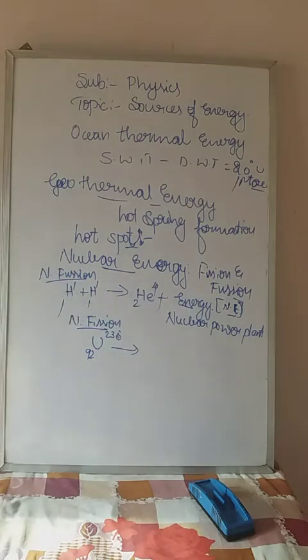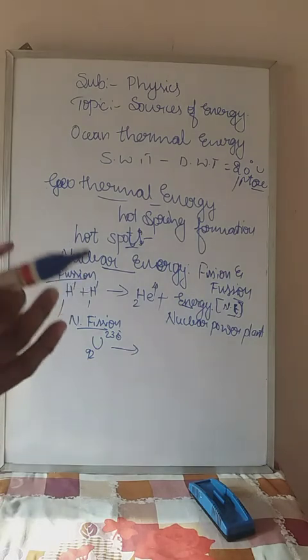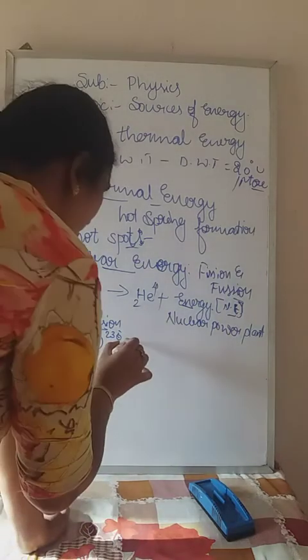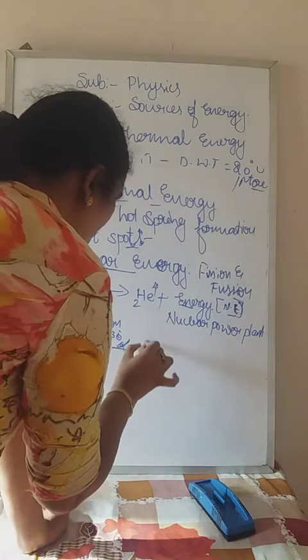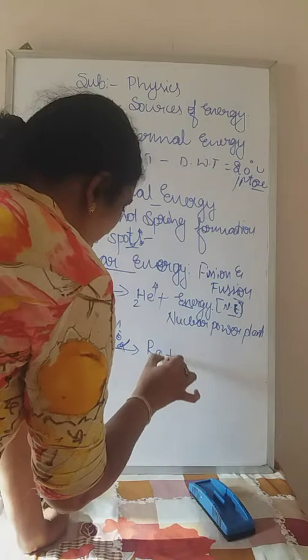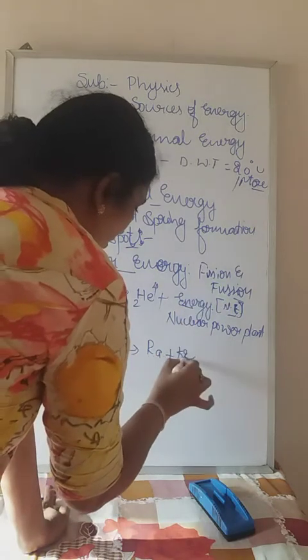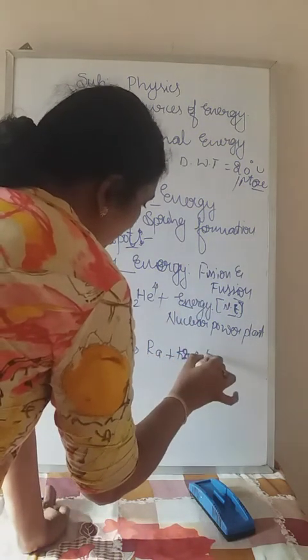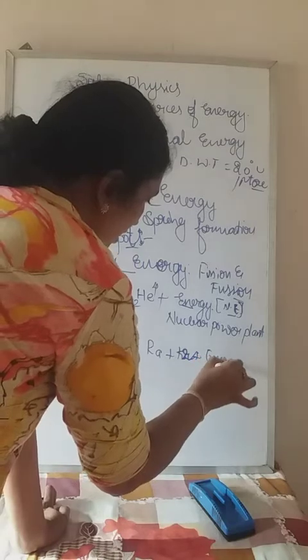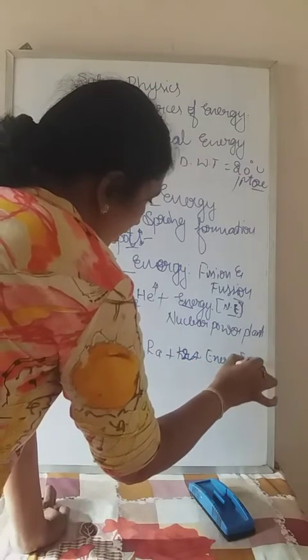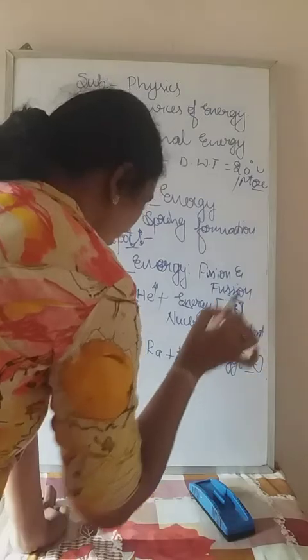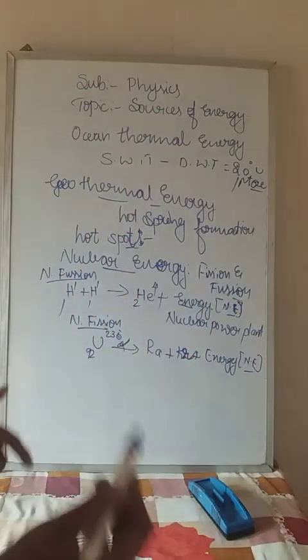Nuclei is the plural form of nucleus. Keep in mind, nuclei is the plural form of nucleus. When uranium 92 235 is bombarded with alpha particles, it forms two lighter nuclei, radium and krypton, with the release of a lot of energy. This energy is also known as nuclear energy. Here the fission reaction takes place.